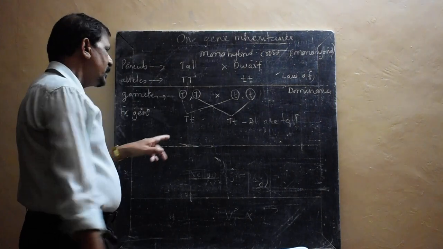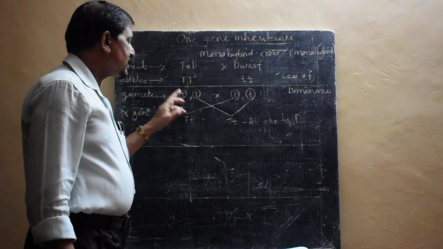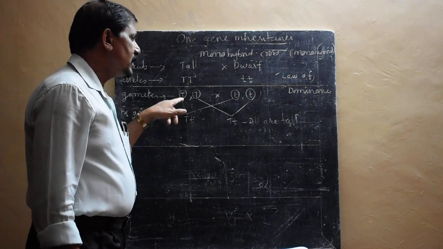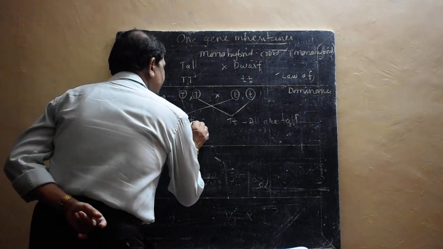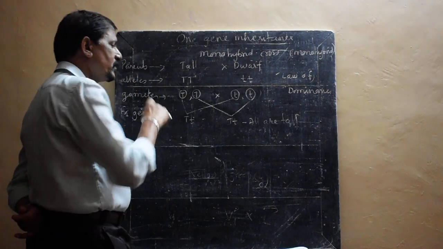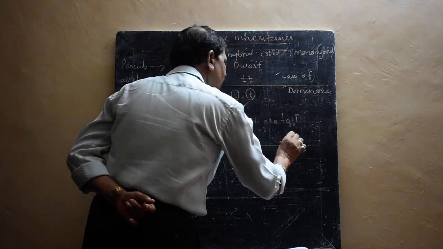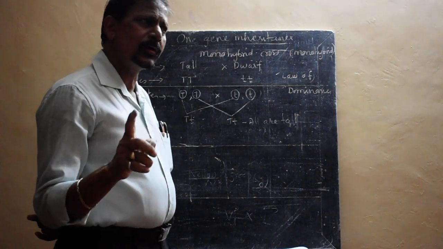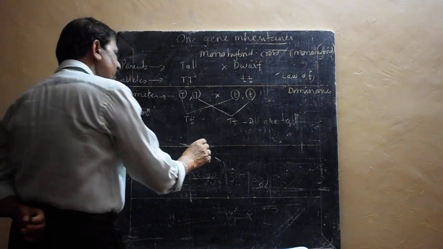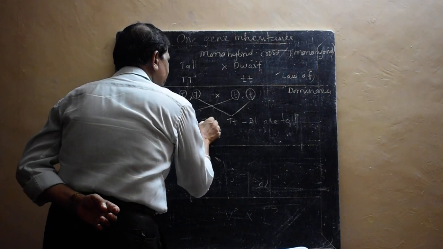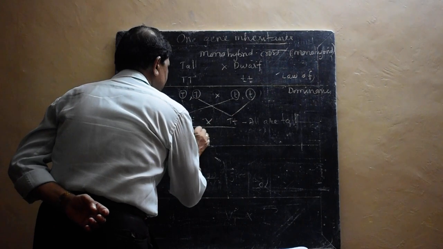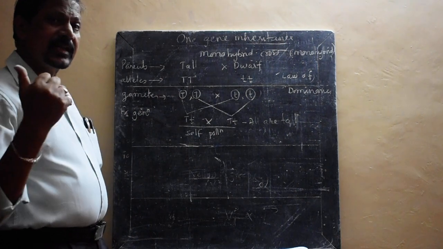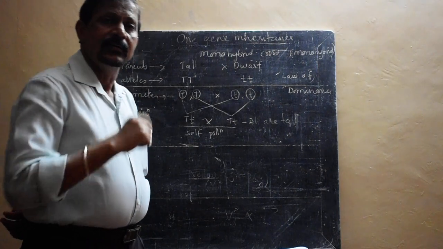So here capital T suppresses its counterpart, meaning it is not allowed to express its counterpart. That is why only one character appeared, and that means all are tall. He is again very curious, so he keeps all of these for self-pollination and waits for the second generation, the F2 generation.